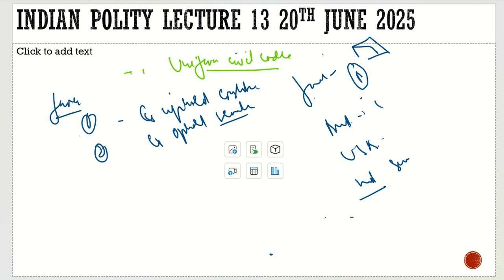So bringing in the uniform civil code will bring in secularism, definitely. But which type of secularism will it bring in? It is going to lead towards the secularism of France, because if we have a uniform law which does not belong to any religion, definitely we are in a way restricting their belief system.